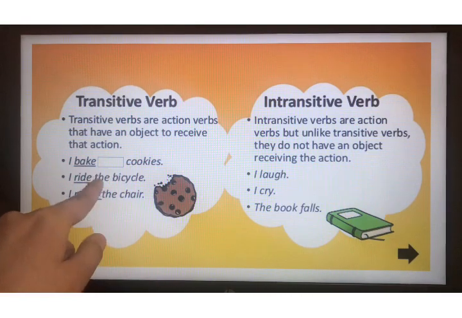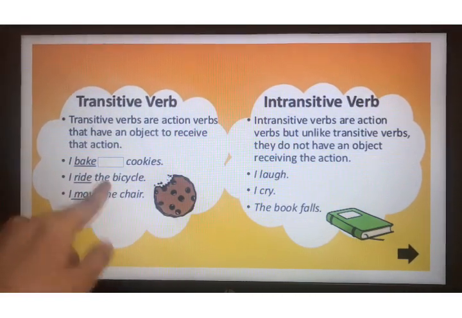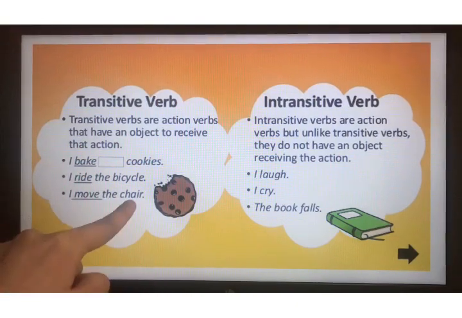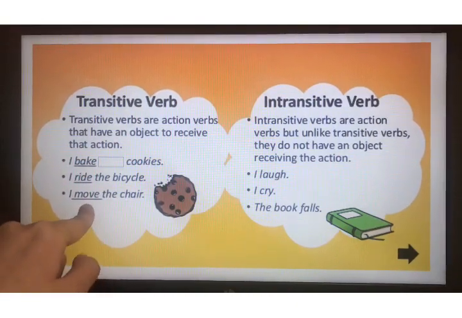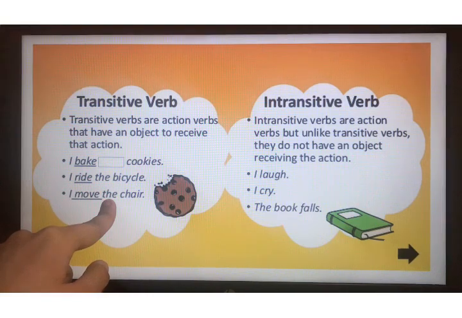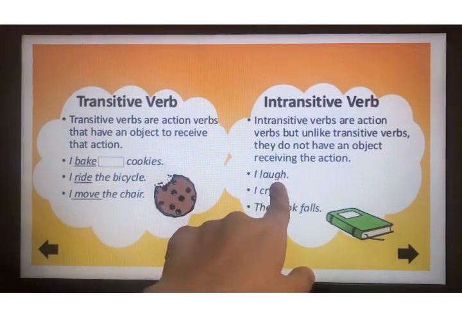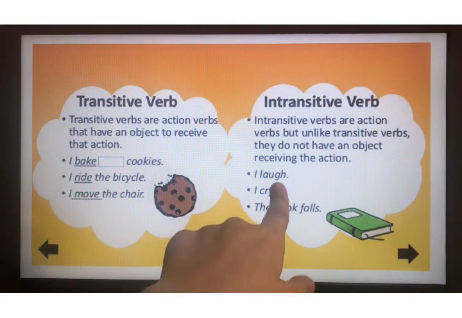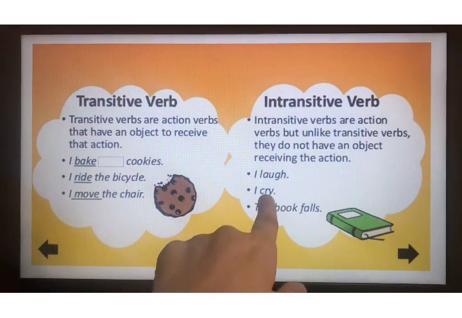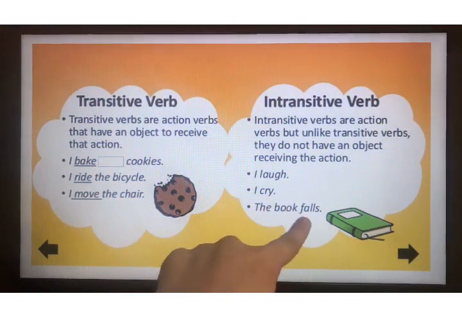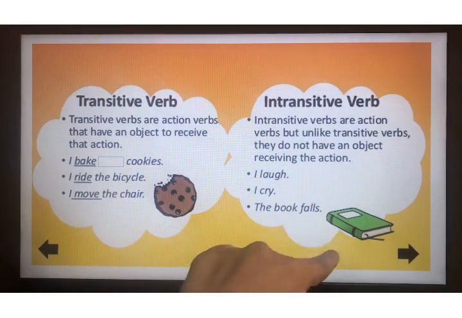I ride the bicycle. Ride is the verb. After that, an article is coming. So it is transitive. I move the chair. Move is the verb. After that, the article the is coming. So it is transitive. I laugh. Laugh is the verb. Nothing is there after laugh. So it is intransitive. I cry. The book falls. Falls is the verb. After that, nothing is there.